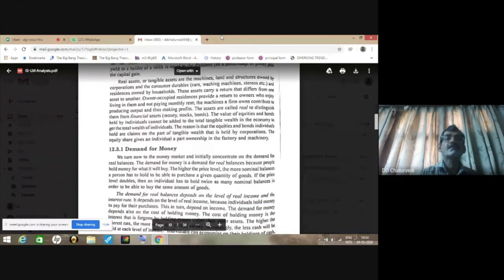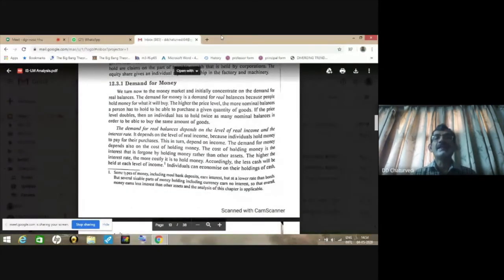In order to understand the derivation of the LM curve, we have to go back to the demand for money chapter. We all know that demand for real balances depends on two factors. This was discussed in the chapter on demand for money and supply of money. The two factors are the level of income, or to be more precise, the level of real income, and the other factor is the interest rate.